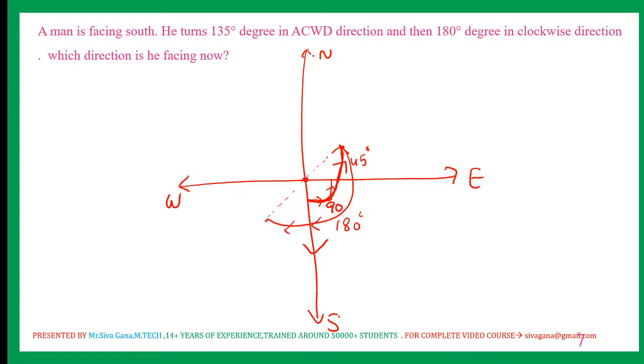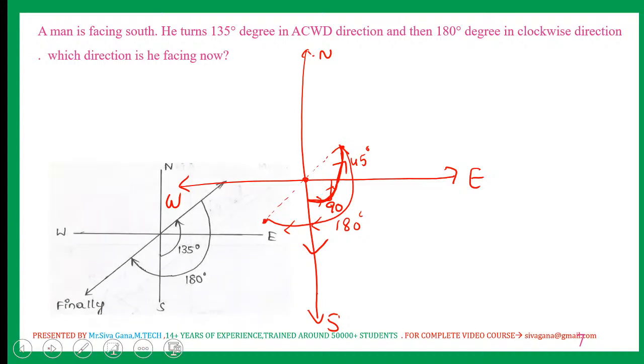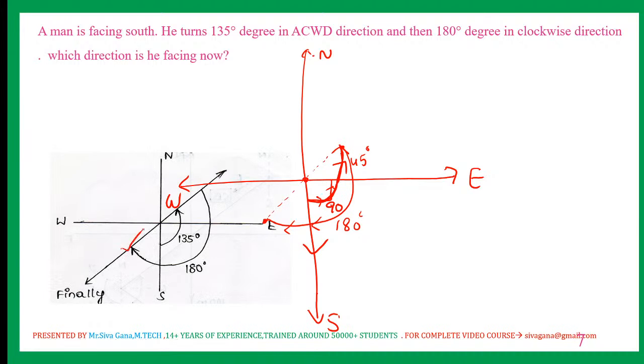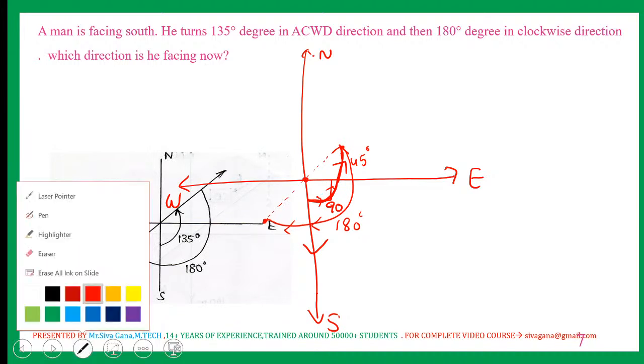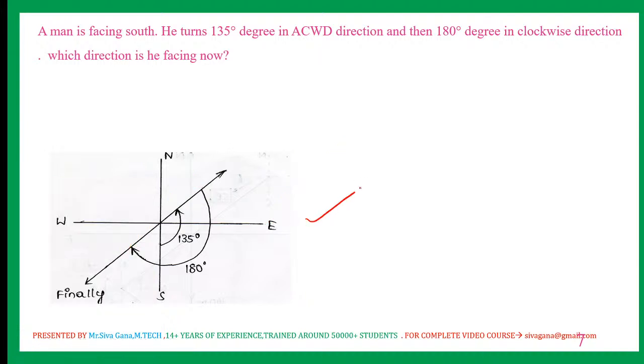Which means the man is now here. In which direction is he facing now? Southwest. The answer is southwest, right? The question I am taking in this way, and I am also showing a beautiful figure. In which direction is he facing now? Finally, he is facing southwest.